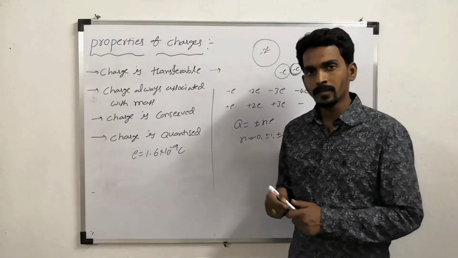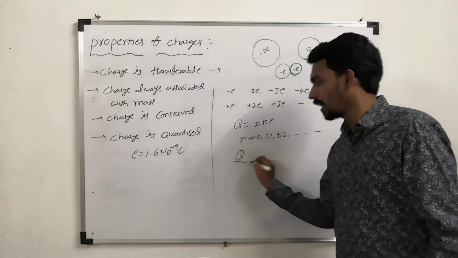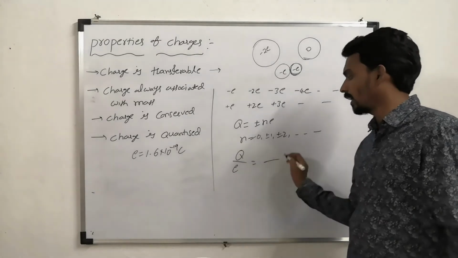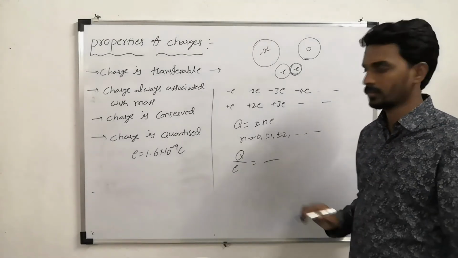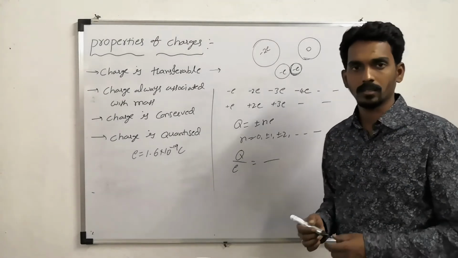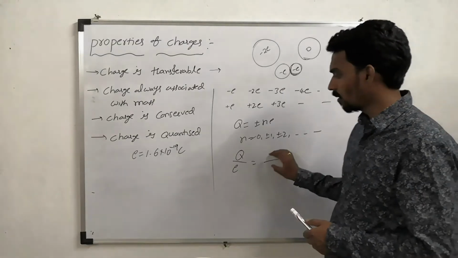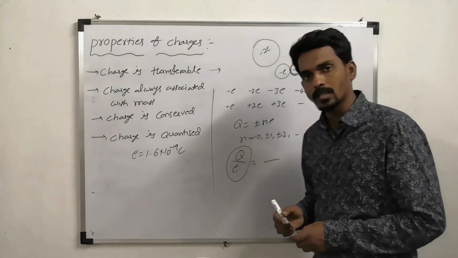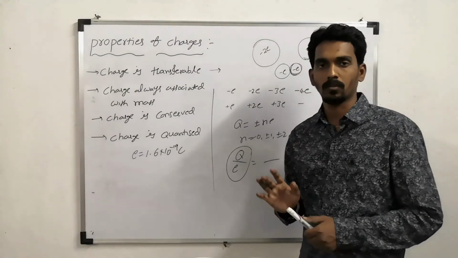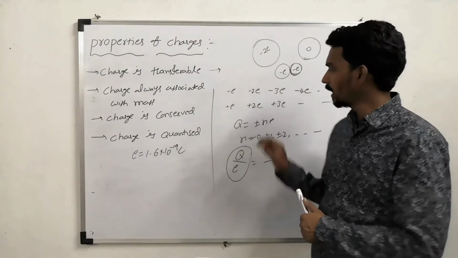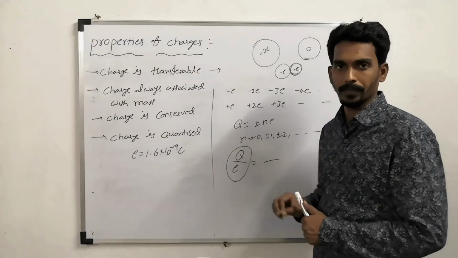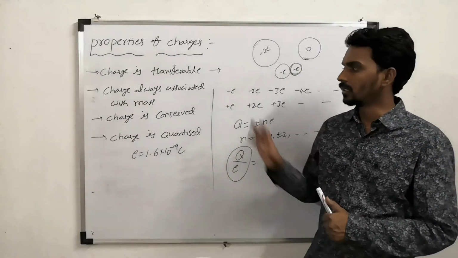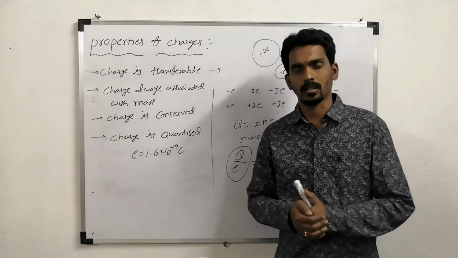Or else, if you divide charge of any body or any substance with charge of electron, you will get one integer, maybe plus or minus. But always you will get the ratio of charge of a body to charge of electron, what? One integer, positive or negative. Integral multiples of base value. So these are all the properties of what? Charges. There are total 4 properties of charges.